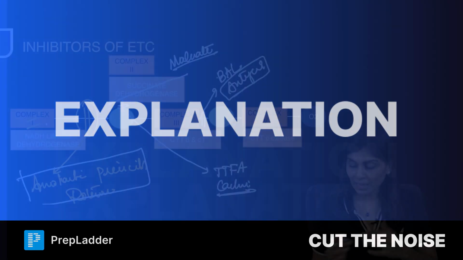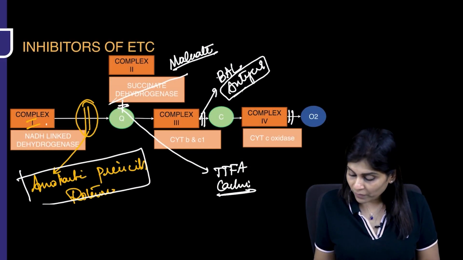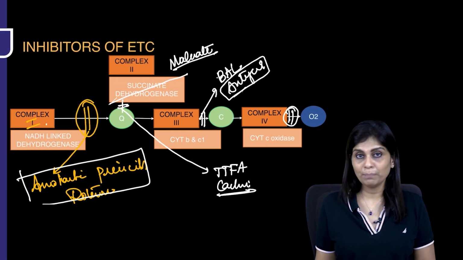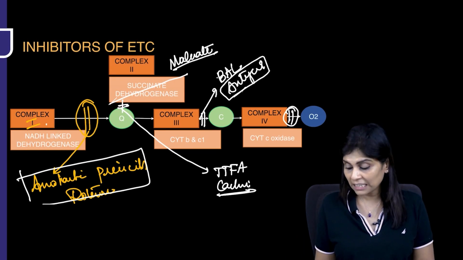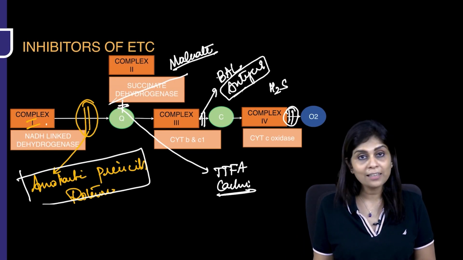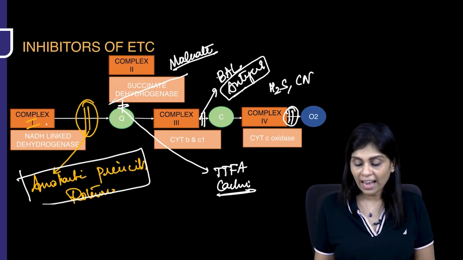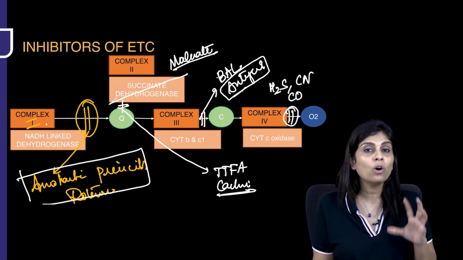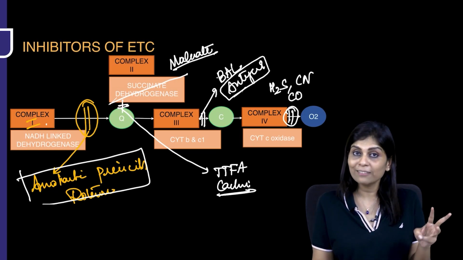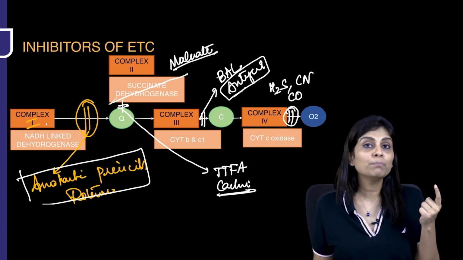Here's the explanation. Electron transport between complex 4 and oxygen is inhibited by hydrogen sulfide, cyanide and carbon monoxide. All common poisons, including hydrogen sulfide, cyanide and carbon monoxide.